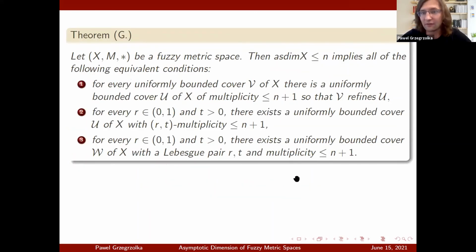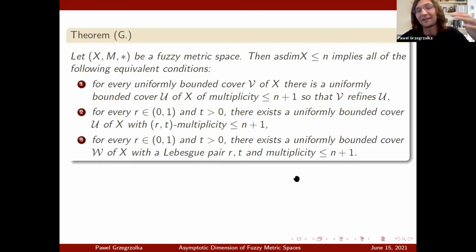As I said at the beginning of this talk, there are multiple definitions for asymptotic dimension of metric spaces. I used the definition that used the colors, so the disjoint families of sets. However, for metric spaces, there are many other equivalent definitions. For fuzzy metric spaces, it's not exactly clear if those other definitions are equivalent to the definition given by the disjoint families of subsets.